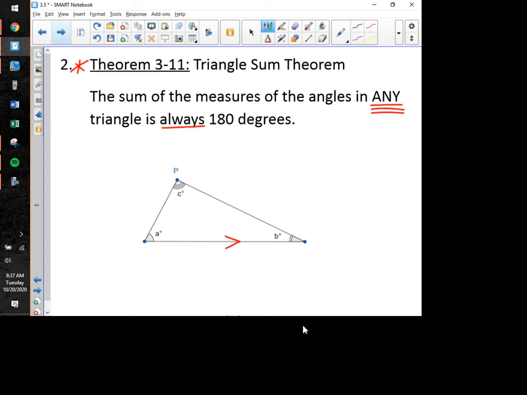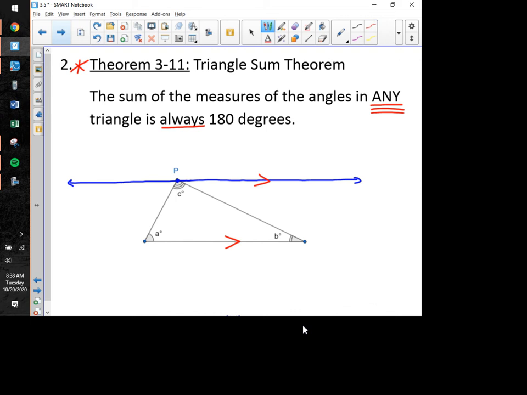So what I'm going to do is attempt to draw the one and only line passing through point P that's parallel to the bottom side of that triangle. And hopefully I did a decent enough job that you guys are going to buy what's going on here. All right, so using that postulate, we now have a blue line up on top that's parallel to the segment on the bottom. What in the world does that accomplish?